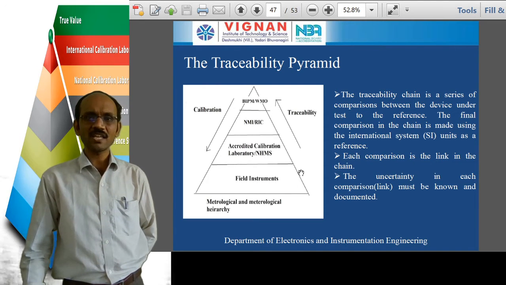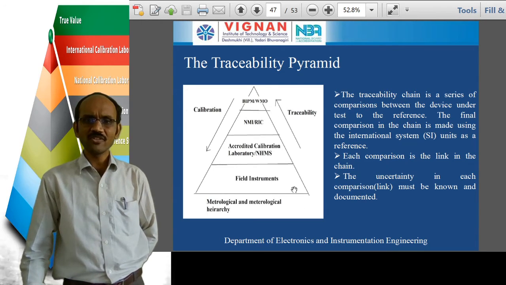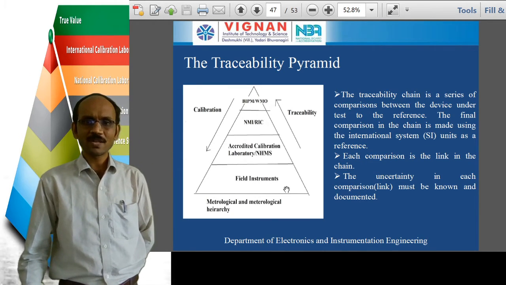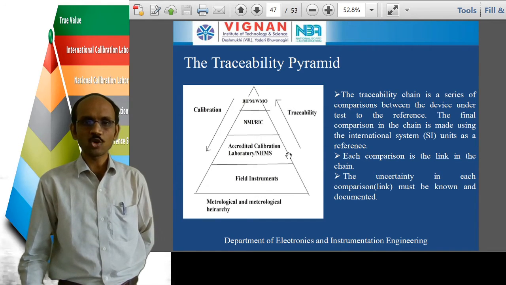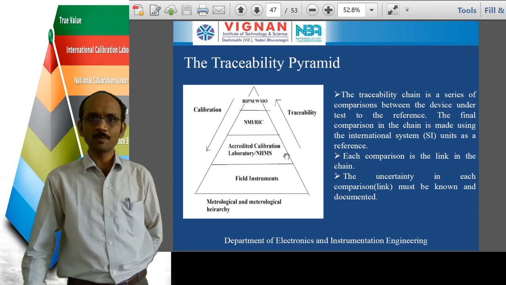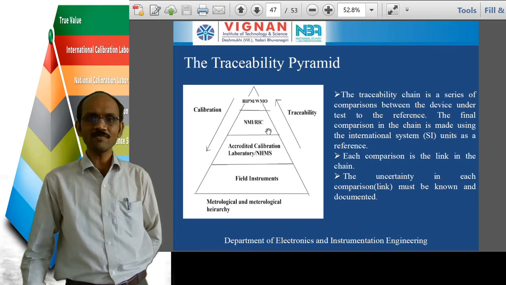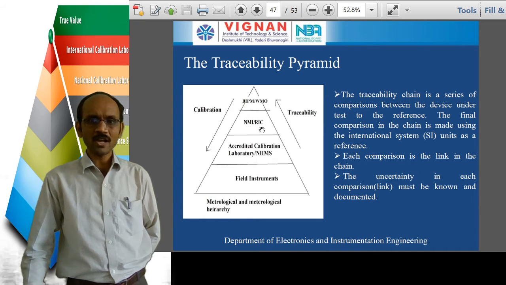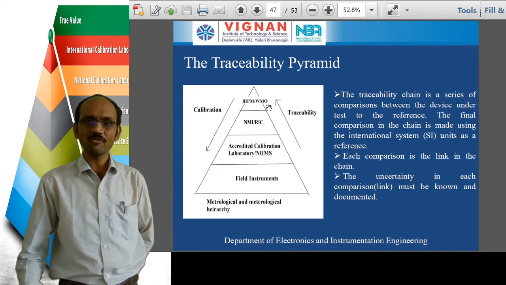The traceability will be taking place from bottom to top. That is, if you take field instruments like pressure transducers which are used in the field, the output of the pressure transducers is going to be compared with the output of the instruments obtained from the calibration laboratory. And again, the output of the instruments from the calibration laboratory is compared with the instruments obtained from NMI or RIC. Okay. Similarly, the outputs of NMI or RIC are going to be compared with the outputs from the BIPM, that is, the International Bureau of Weights and Measures.